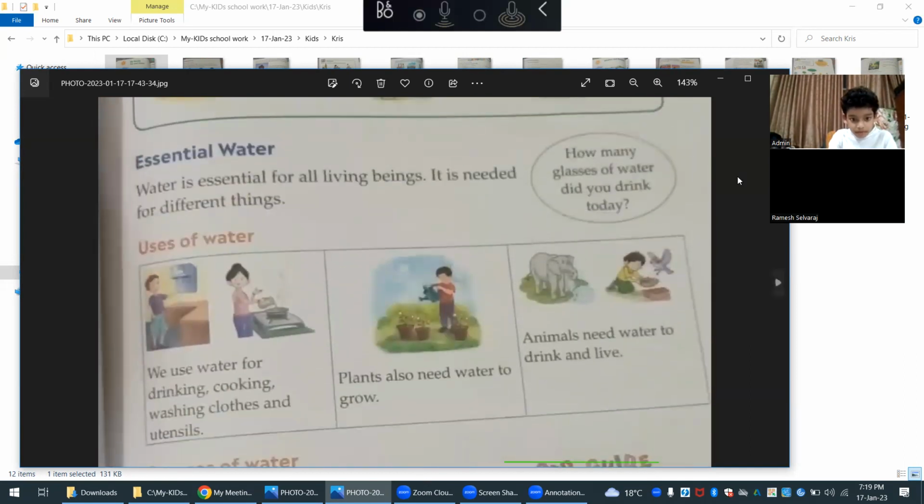Now can you read essential water? Read. You are mute. Unmute and read. He is in Saudi Arabia. This is the picture. Just read about this.